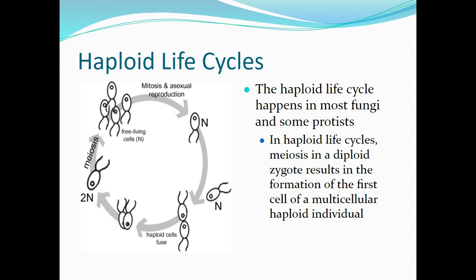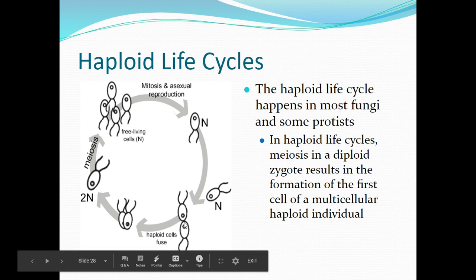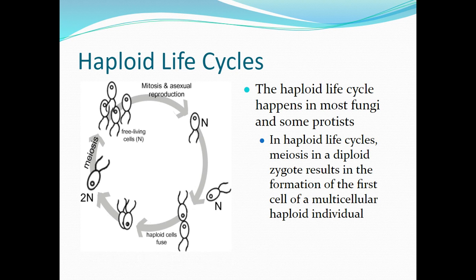And so these guys will spread out, and when the hyphae come in contact with each other, that's when they'll fuse, and then they'll go into the diploid life cycle again. And that's their form of sexual reproduction. These guys who go through these haploid life cycles do not typically have a male and female. They're usually a positive and a negative. So they're not gender specific, I guess you could say. They're gender neutral.